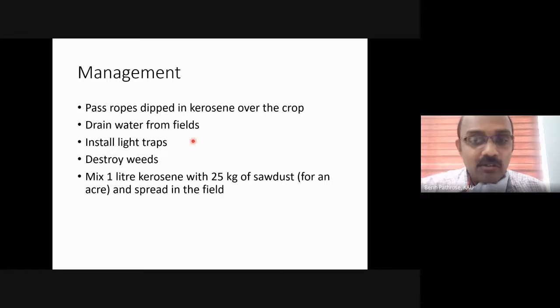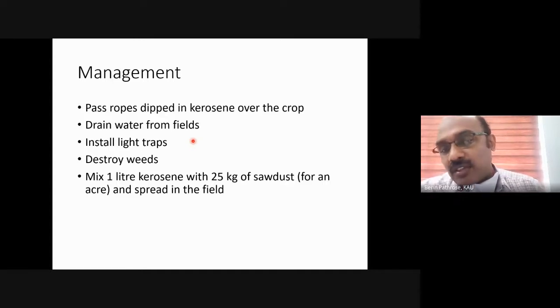So what we will do is take 1 liter of kerosene for 1 acre of area. We will mix it with 25 kg of sawdust. This is just to broadcast this kerosene over the 1 acre area. 1 liter of kerosene is sufficient. We will mix it with sawdust and broadcast it over 1 acre of area.